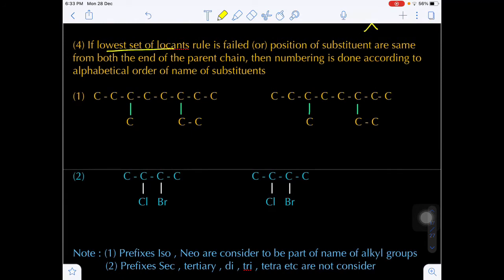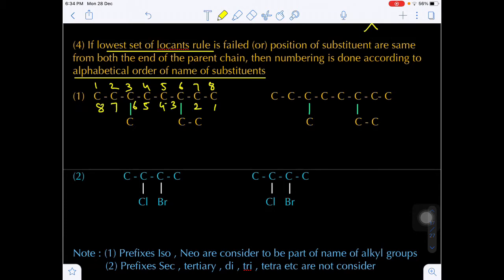Suppose the lowest set of locants rule fails, that means from both directions the positions of the substituents are the same. That means if the substituents are at equidistance from both ends, are you getting my point? Then give the priority according to the alphabetical order of the names of the substituents. Suppose you see from left to right 1, 2, 3, 4, 5, 6, 7, 8, and right to left 1, 2, 3, 4, 5, 6, 7, 8.